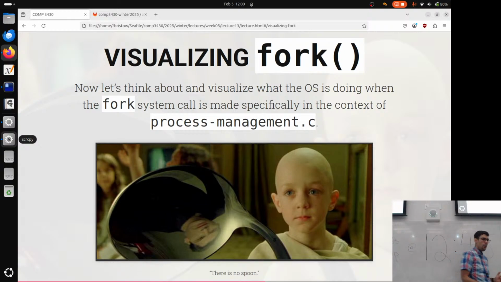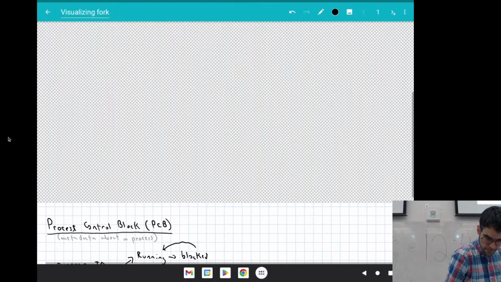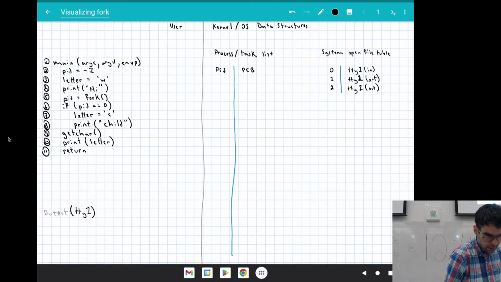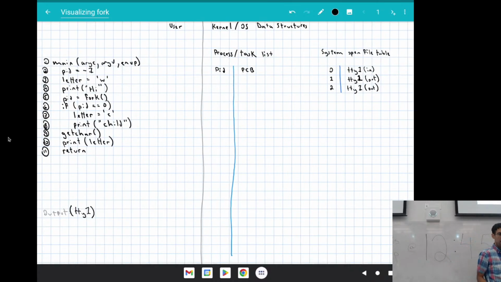And what I want to do now is spend a little bit of time thinking about, we've got this fork system call. What's actually happening on the operating system side? What is the OS doing in terms of the data structures that we've got? So I'm going to pop back over here, and I have pre-prepared this. The code that I've got here on the left is pseudocode for processmanagement.c. I've omitted all of my semicolons and curly braces, and I didn't even call printf. I just put print here.